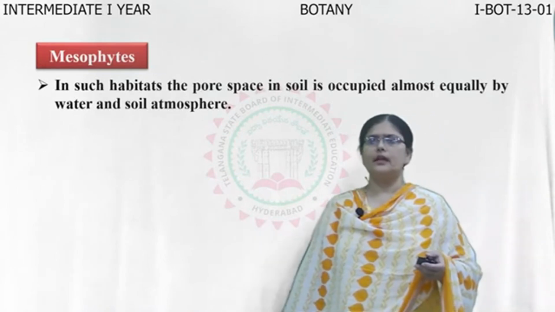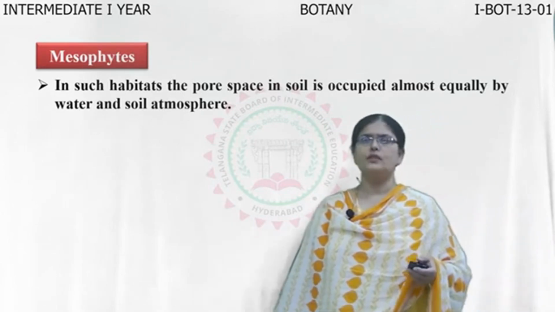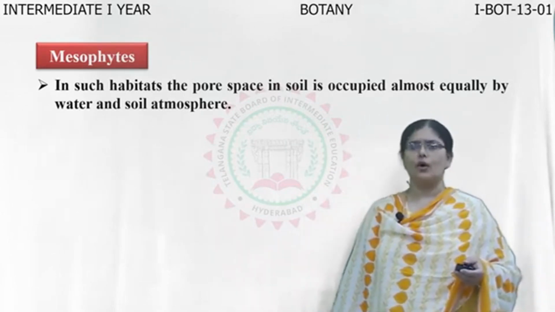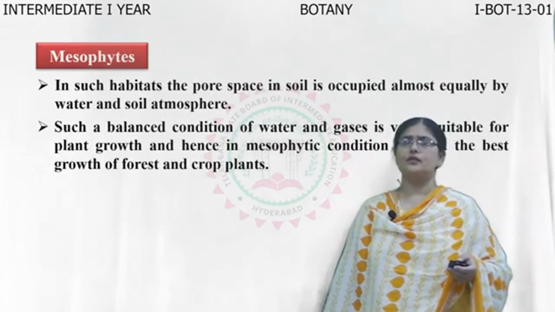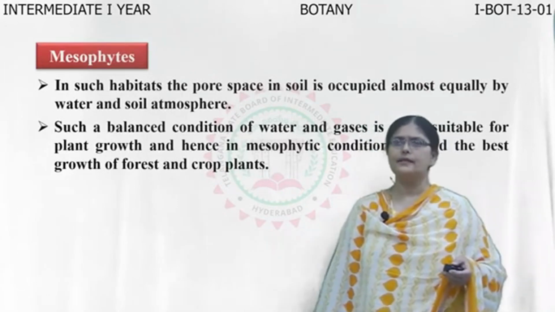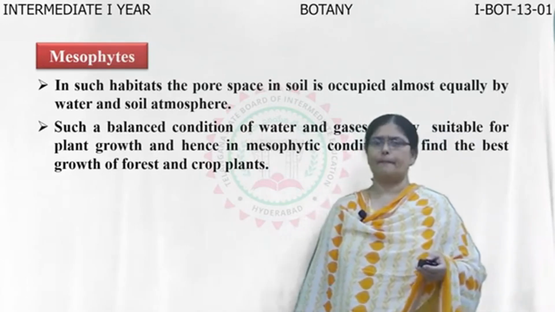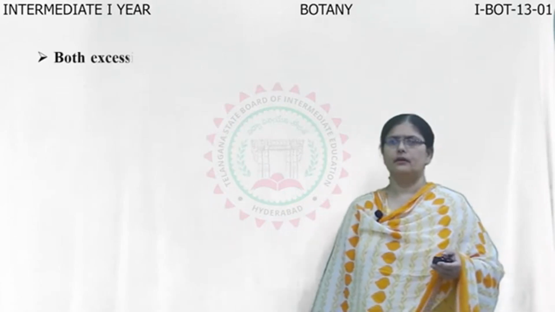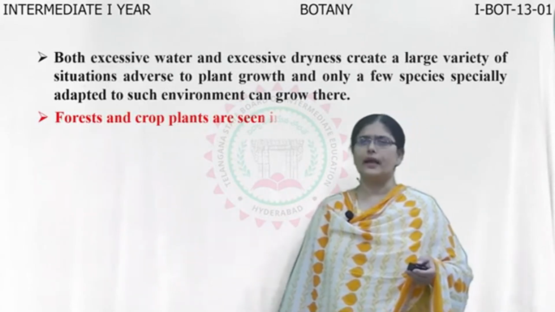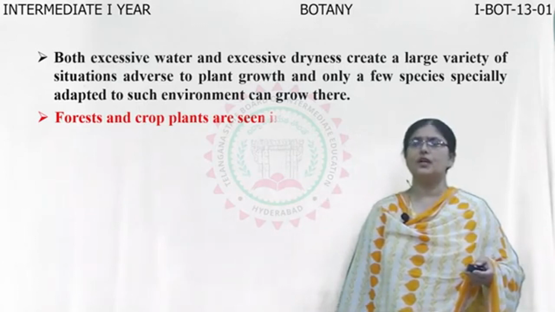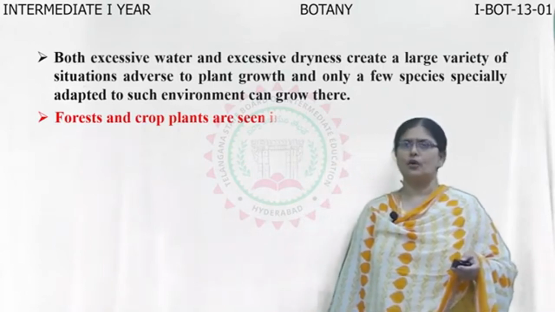And in the habitats where the pore space in the soil is occupied almost equally by water as well as by soil atmosphere, such a balanced condition of water and gases is very suitable for plant growth, and hence in mesophytic conditions we find the best growth of forest and crop plants. Now, both excessive water and excessive drainage will create a large variety of situations which are adverse to plant growth, and only a few species specially adapted to such environments can grow there.